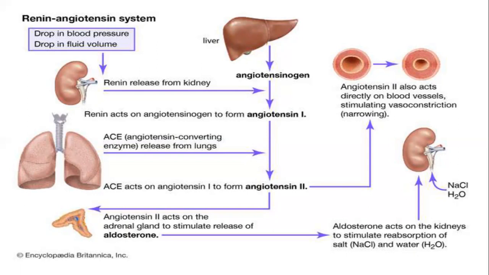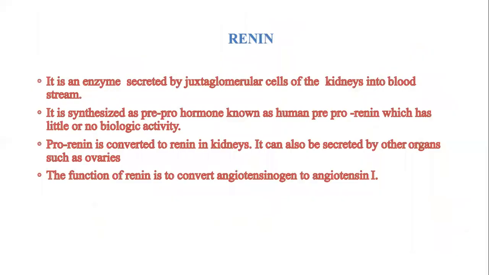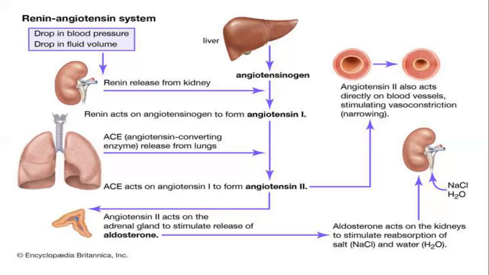In the kidney, Renin is released from the juxtaglomerular cells. When renin is released, it acts on angiotensinogen, which is present in the liver, and converts angiotensinogen to angiotensin 1.